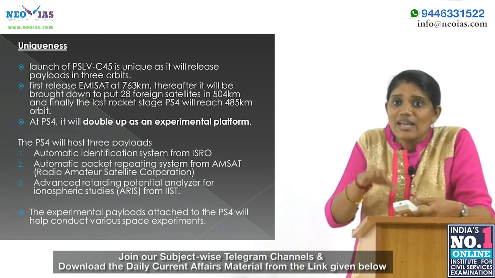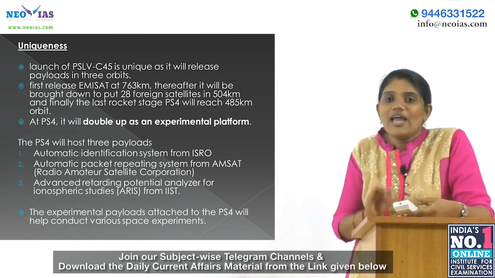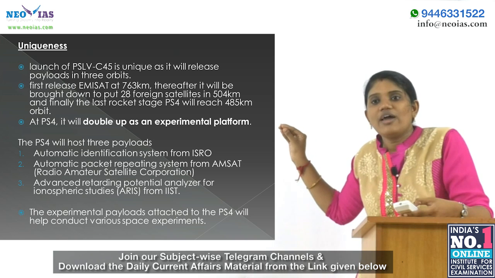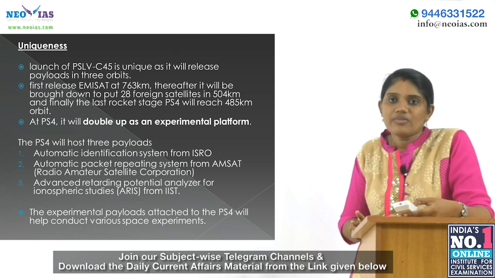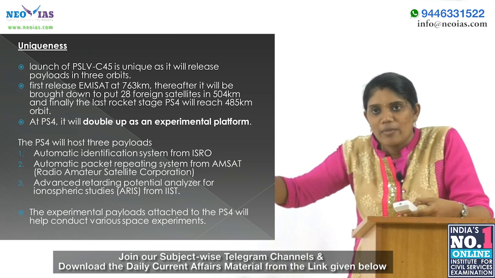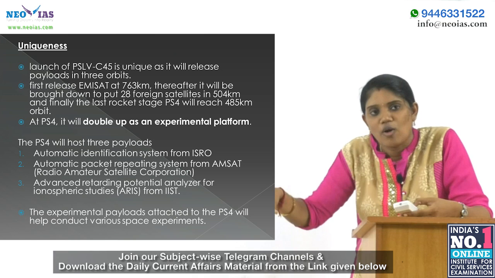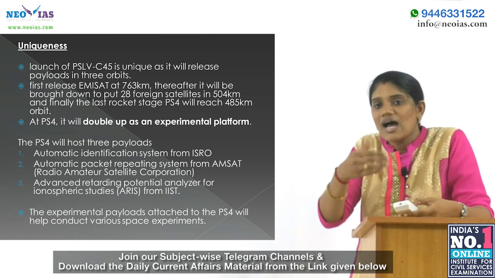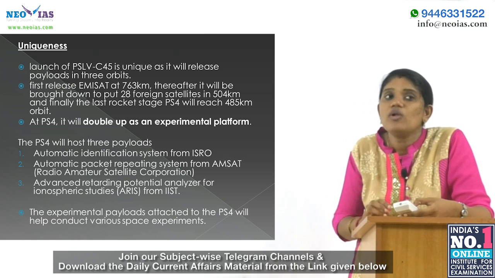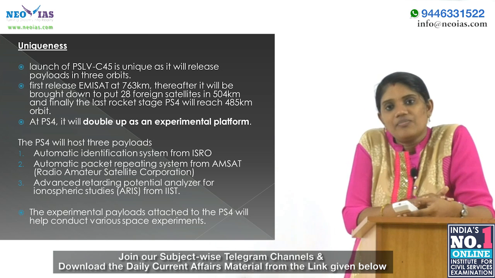And finally, the last rocket stage, PS4, will be released in a 485 kilometer orbit. So the first one will be released at 763 kilometers, then the 28 payloads at 504 kilometers, and the third, the last rocket stage PS4, at a 485 kilometer orbit.